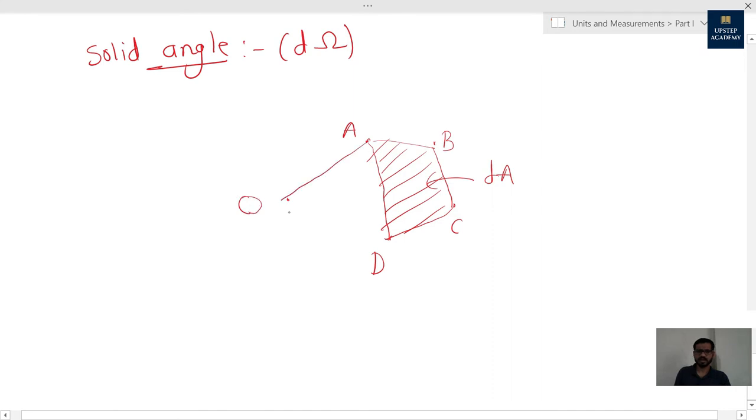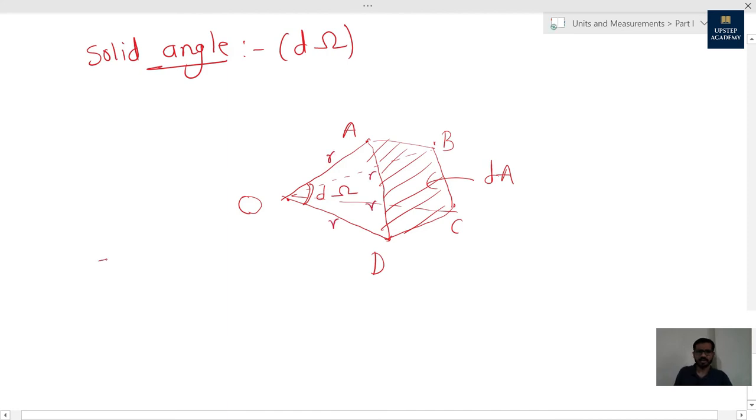Let's join all the points with the center. As I told you, this ABCD is the small area which is part of the total surface area of the sphere, and this O is the center of the sphere. Now as I said, solid angle will be the angle between all these 4 sides, so d omega will be the solid angle over here, and suppose r is the radius.